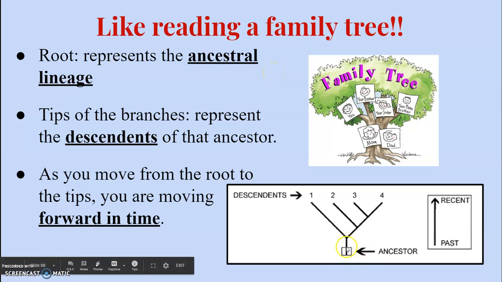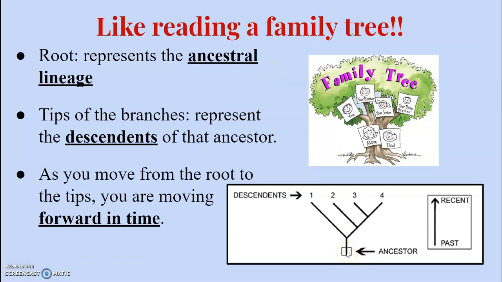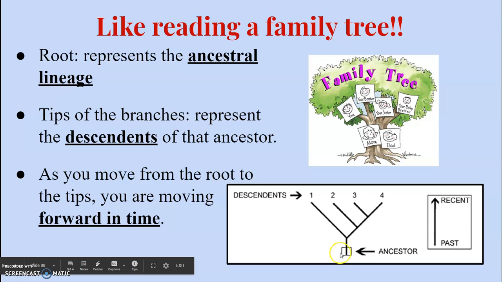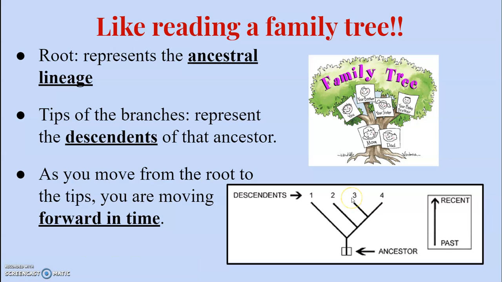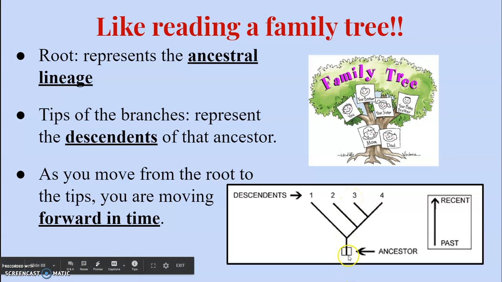The root of the tree is the ancestral lineage, or the common ancestor. Then, as you go up the tree, the tips of the branches, the 1, the 2, and the 3, represent the descendants of that ancestor. So it goes over time. As you move from the root to the tips, you are moving forward in time.